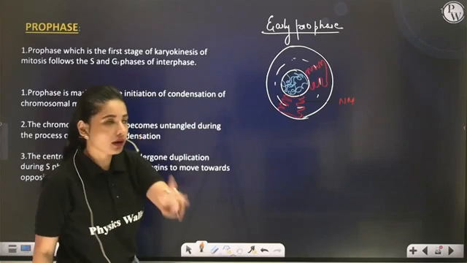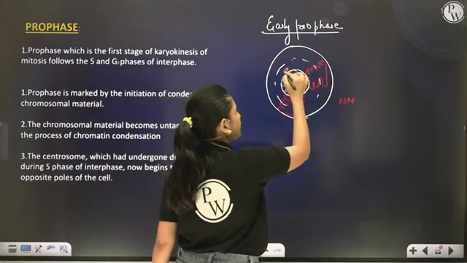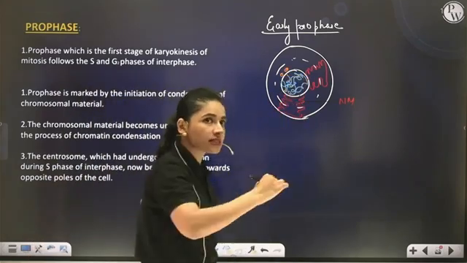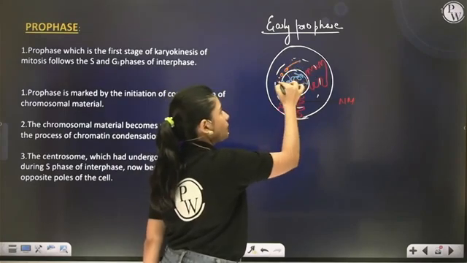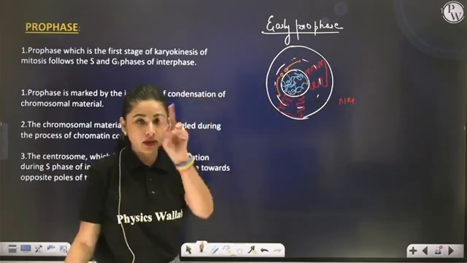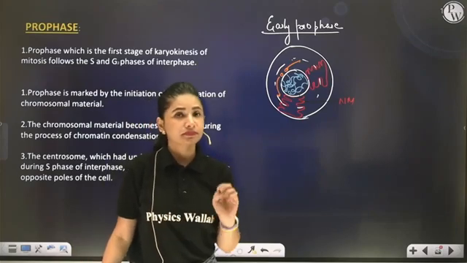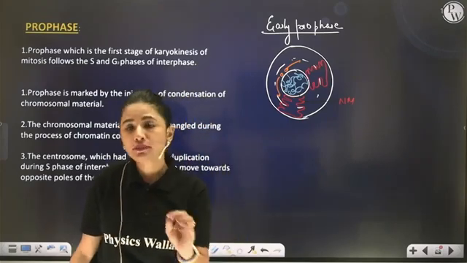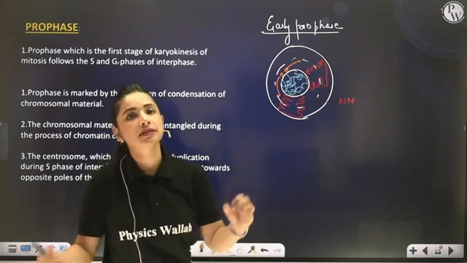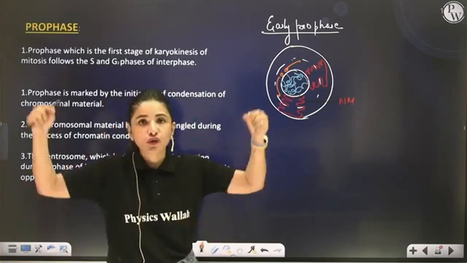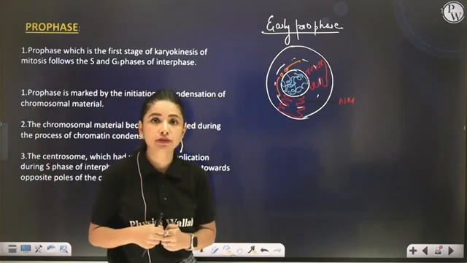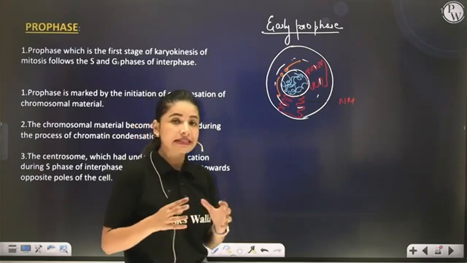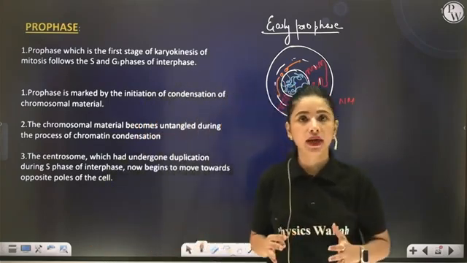Second event. Third event, the centrosome which has duplicated now will start moving towards the opposite poles. Fourth event, the microtubules which are present in the cytoplasm will join together to form thread-like structures called spindle fibers. So, these are certain events that take place during prophase.